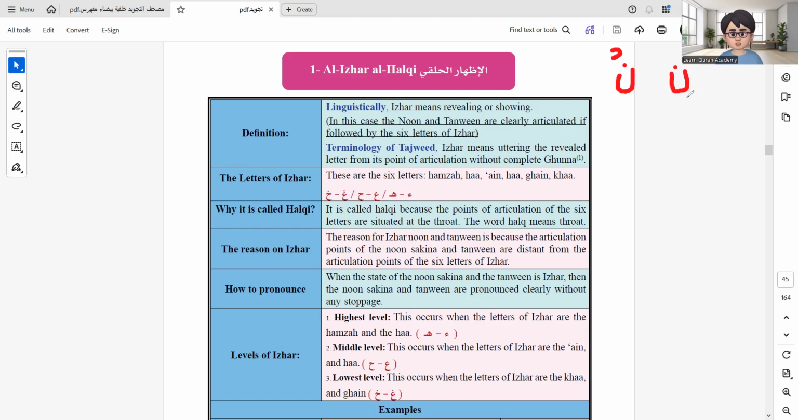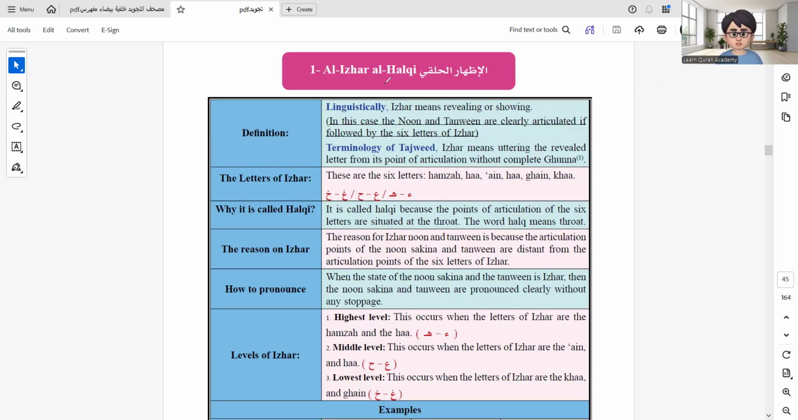We'll discuss this in detail, inshallah, but right now we focus on the point of Noon Sakin or Tanween: double fatha, double dhamma, and double kasra. These are also the three kinds of Tanween. So if we find one of the kinds of Tanween or Noon Sakin followed by some letters which are